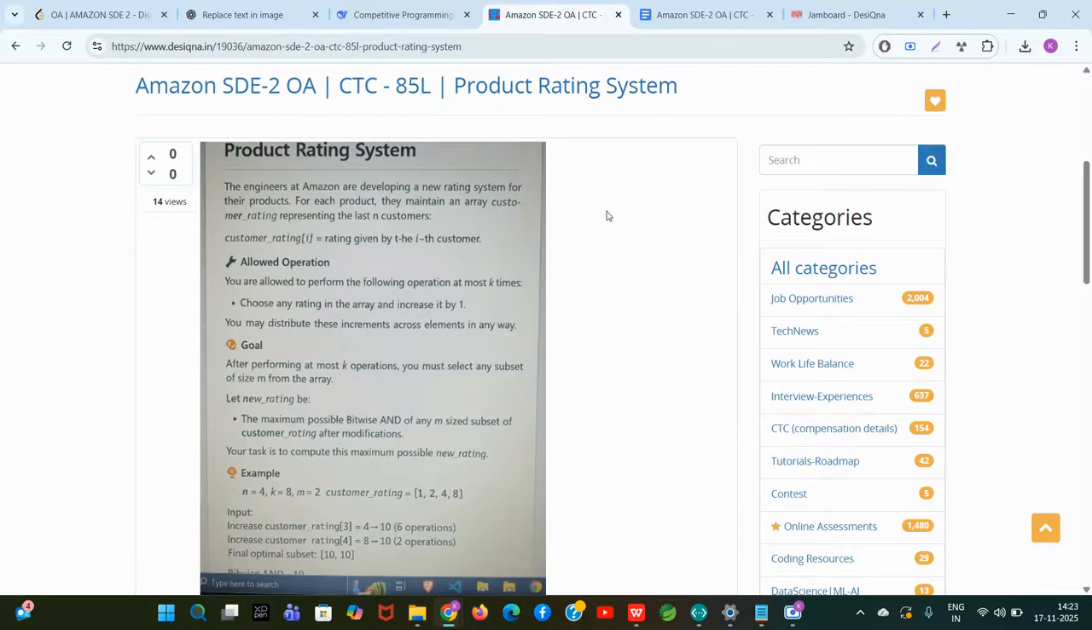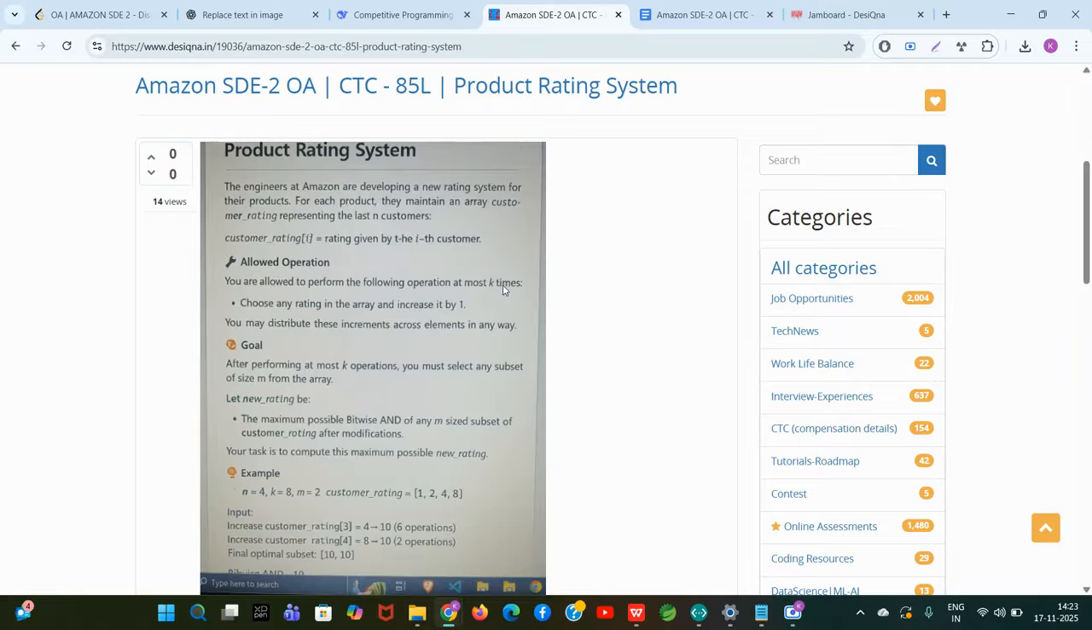As we can see in the picture, the engineers at Amazon are developing a new rating system. You can see so many things here, right? You need to have the habit of reading large English paragraphs and analyzing them so that you can begin to solve the problem, because many people get stuck in this part only and give up. So don't give up.